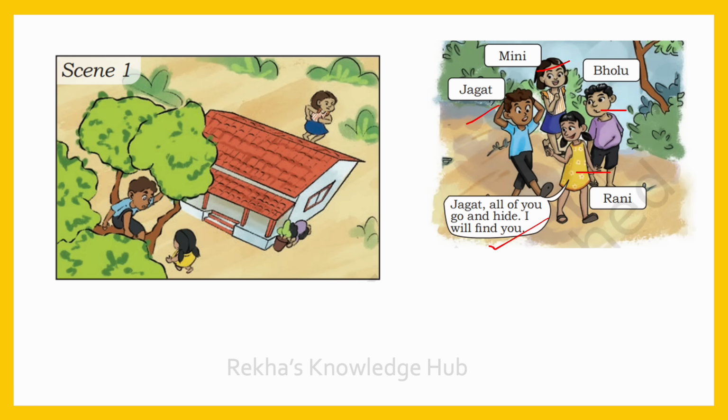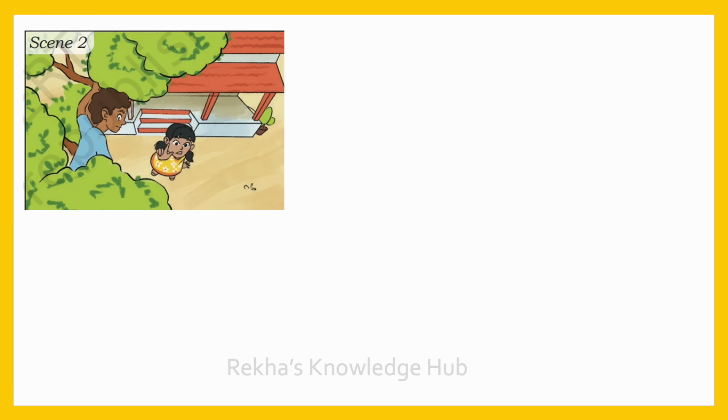Now let us look at each scene. See, this is scene 1. Here you can see Mini hiding behind the hut. Then Jagat, he is sitting on the top of a tree. Bolu is hiding behind this pot. See, Rani is walking near the hut. She is searching for others.